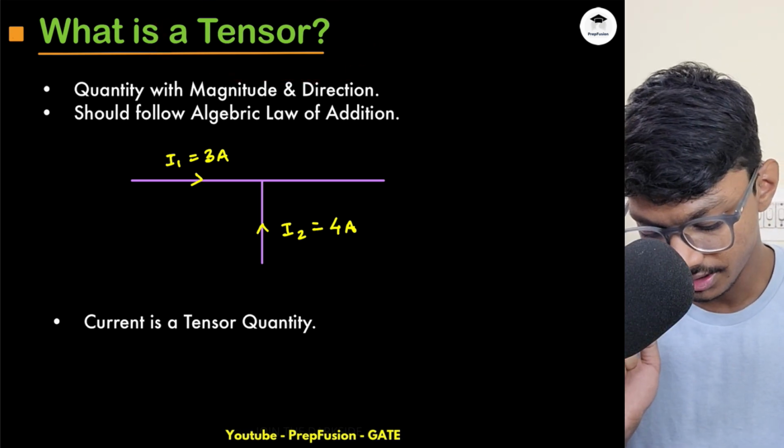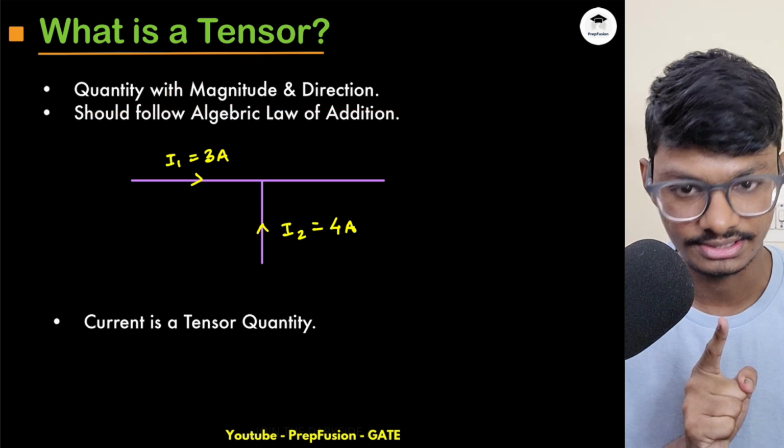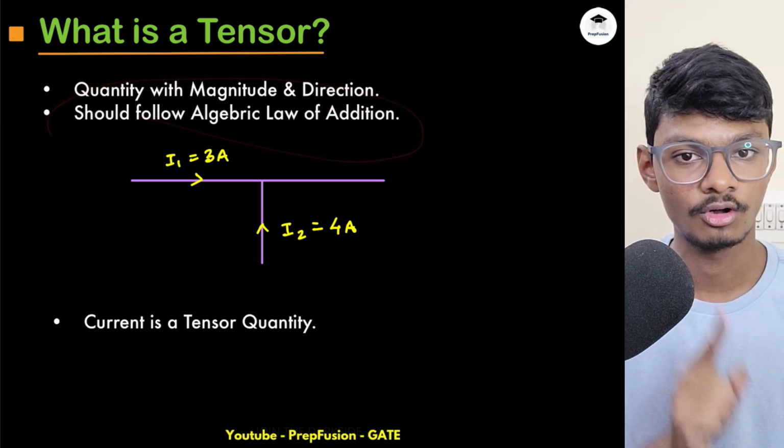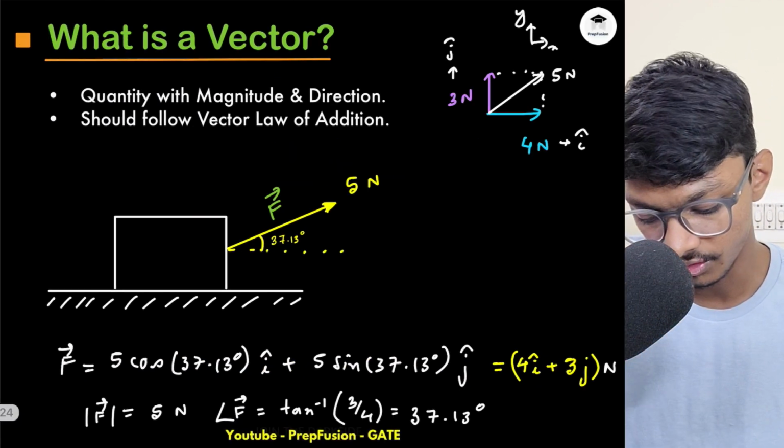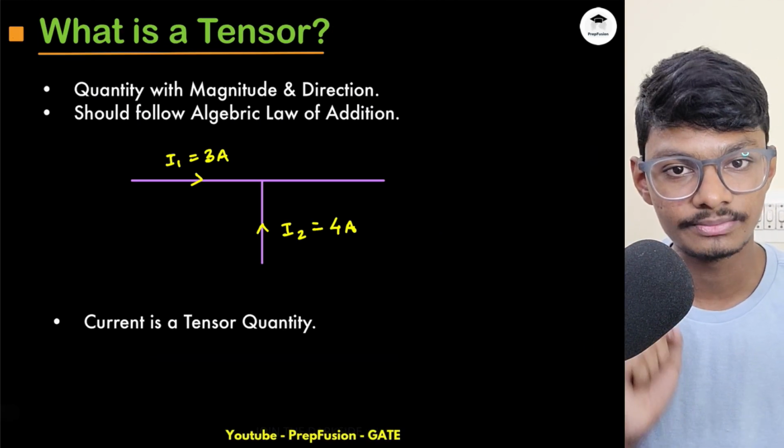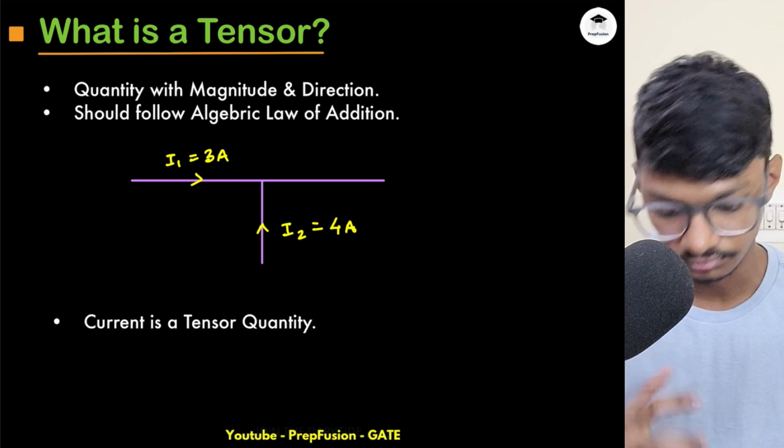A tensor quantity is a quantity with magnitude and direction, and it should also follow the vector law of addition. Now instead of, sorry, not vector, algebraic law of addition. Instead of following the vector law of addition, it will follow the algebraic law of addition. Why is this the case?